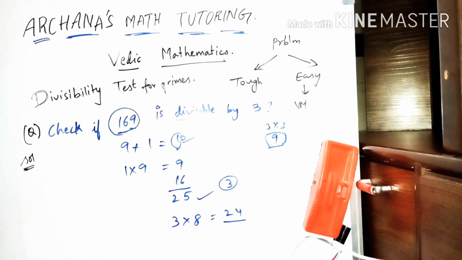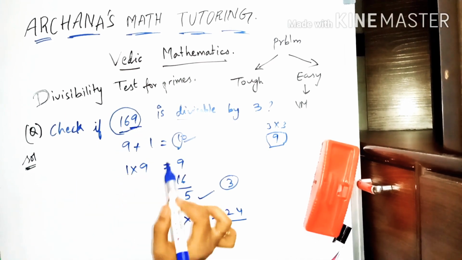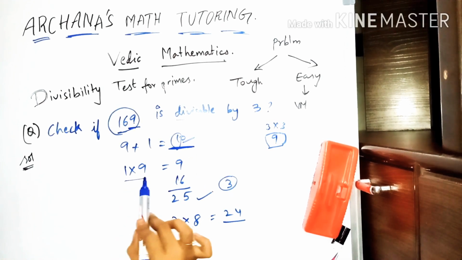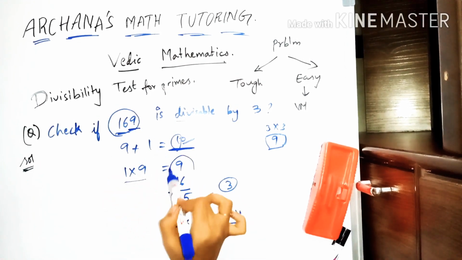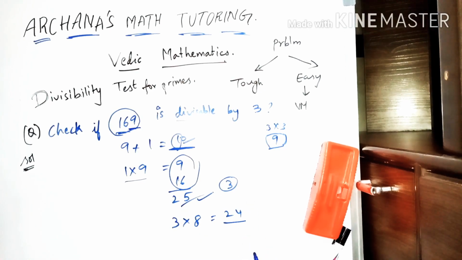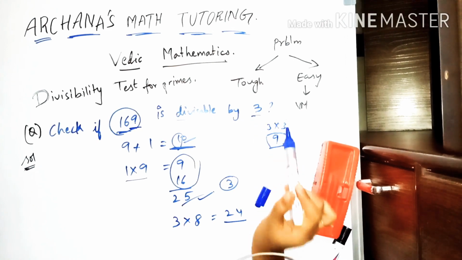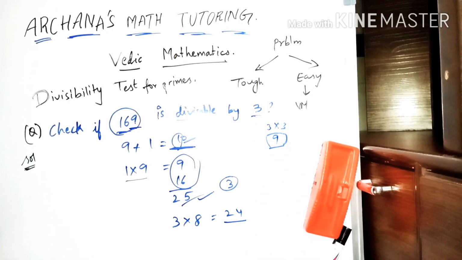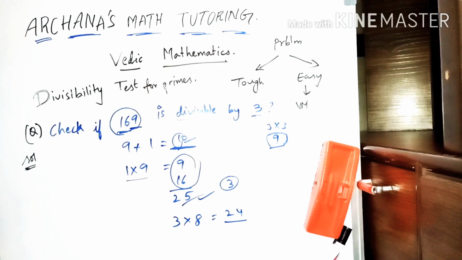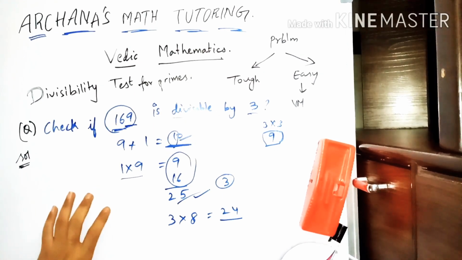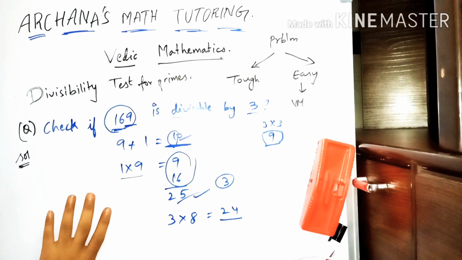This method for primes, always remember: take the last digit, multiply it with a number where you will be getting a 0 and you will be omitting it. So after multiplying, add the remaining number to it and check if the smaller number is divisible by the given number or not. If it is not divisible, our bigger number will also not be divisible by that number. If it is divisible, our number is also divisible by the given prime number. So this rule only applies for prime numbers, friends. For composite numbers you will have some other rule.